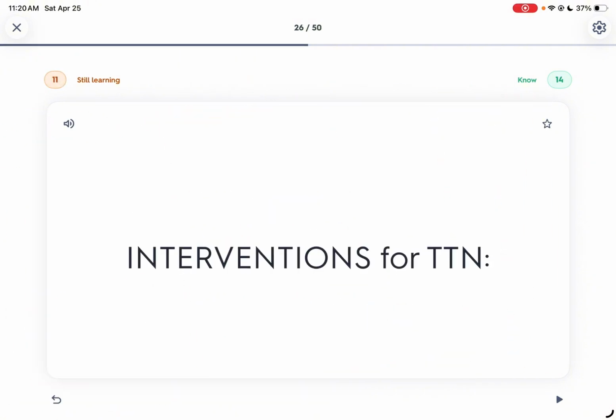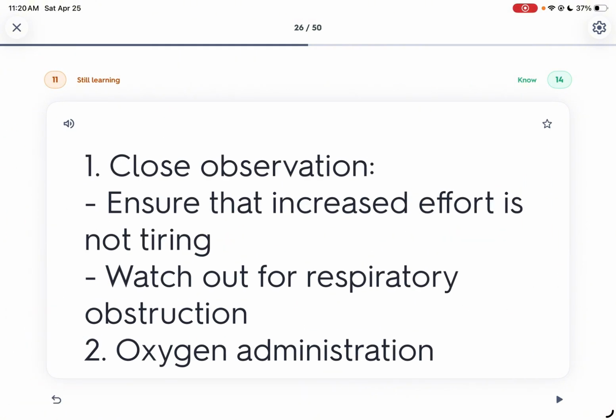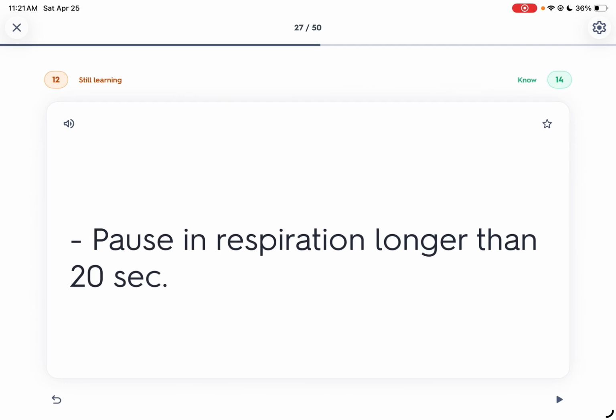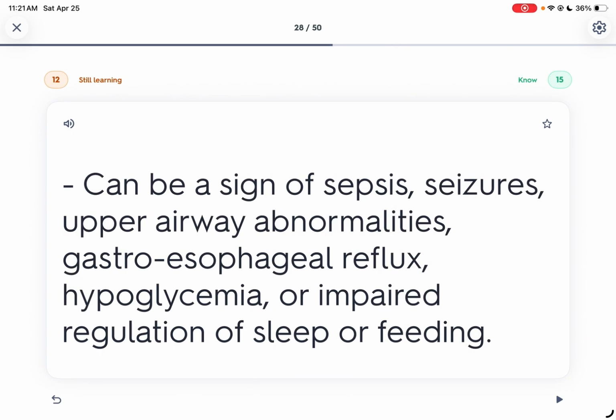So interventions for TTN is of course oxygen administration, close observation that increased effort is not tiring. So to observe nga nagdako iyahang effort, make sure na to siya nga dili kapuyan ang bata. So watch out for na to siya for respiratory obstruction. So oxygen administration. Pause in respiratory longer than apnea can be sign of sepsis, seizures, upper airway abnormalities, gastroesophageal reflux, hypoglycemia, or impaired regulation of sleep or feeding.